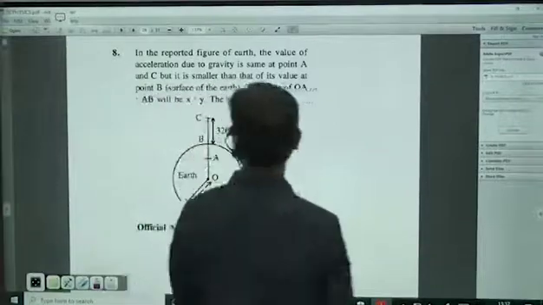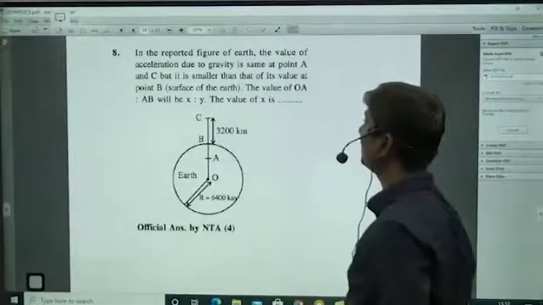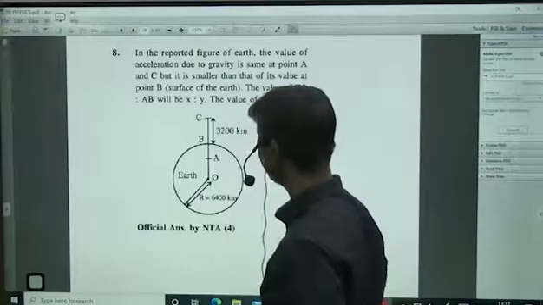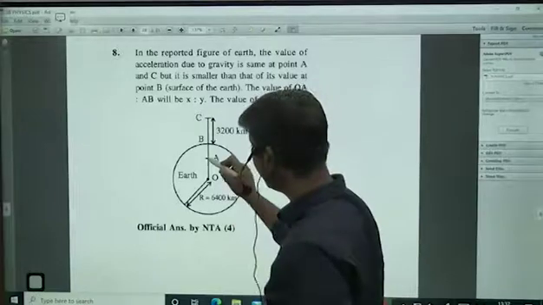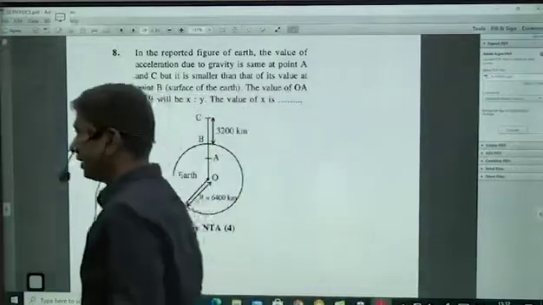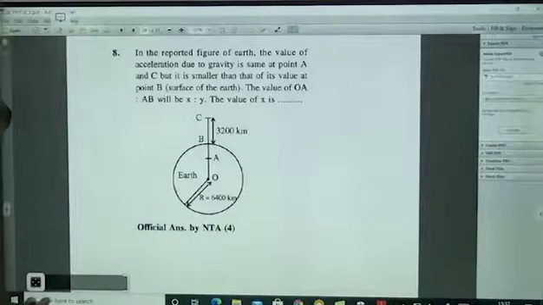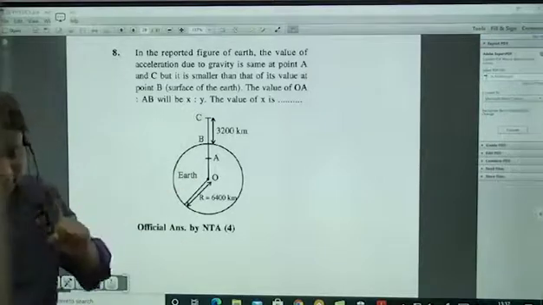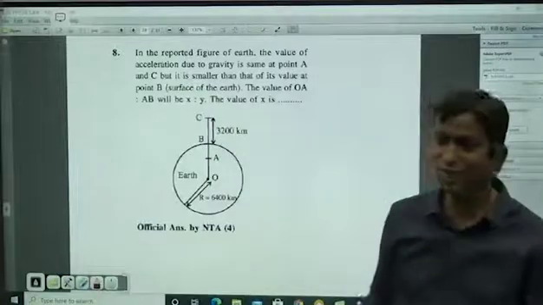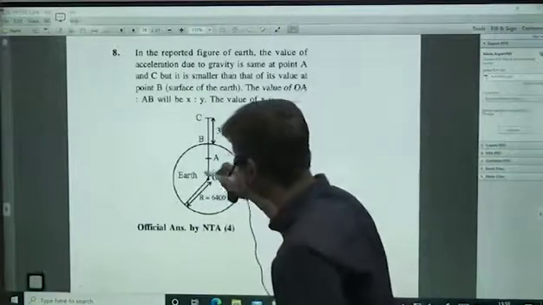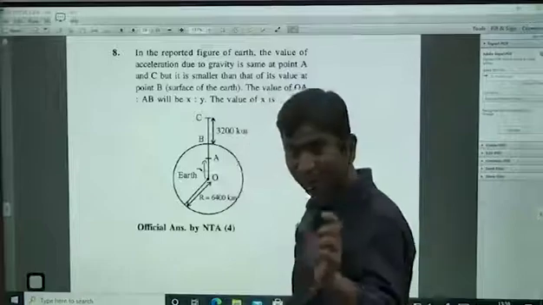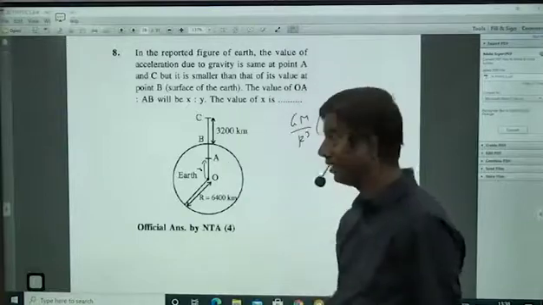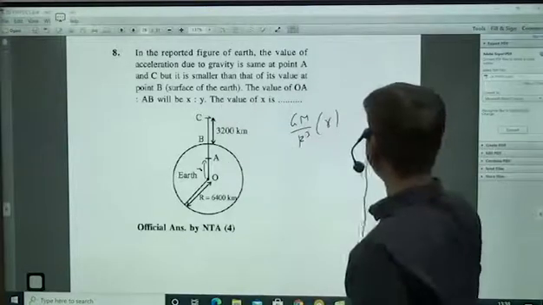In the reported figure of Earth, the value of acceleration due to gravity is same at point A and C. Here and here it is same, it seems. Here what is the distance they are not giving, but here g value and here g value it is same. Acceleration due to gravity means it's field only. Field at this point, here to here let it be small r. Inside the field is always equal to Gm by capital R cube times small r. This is the field inside here. Same as field outside. Field outside the formula is Gm by small r square.